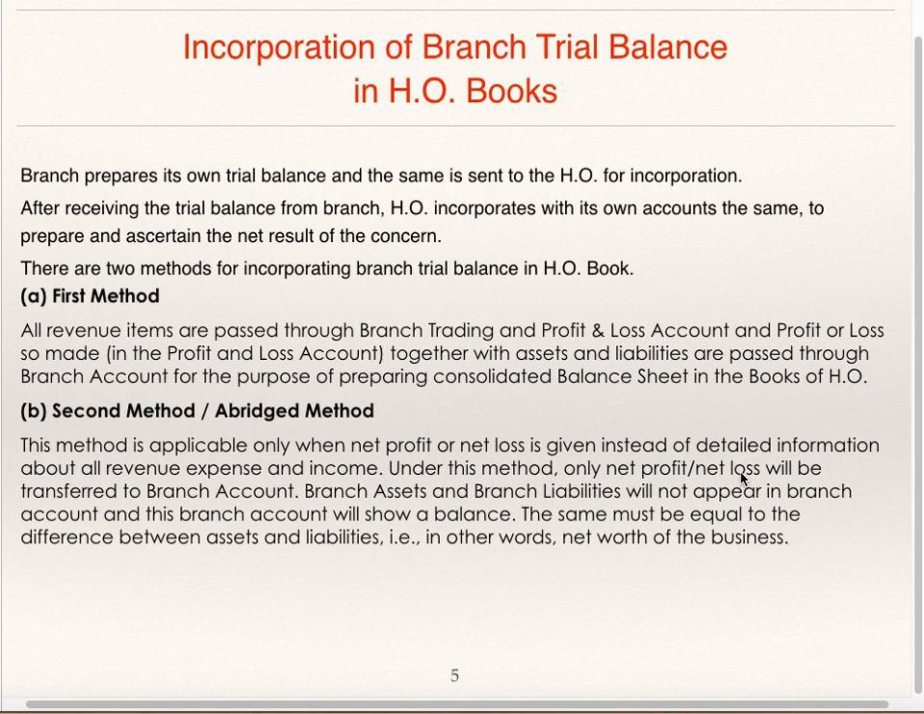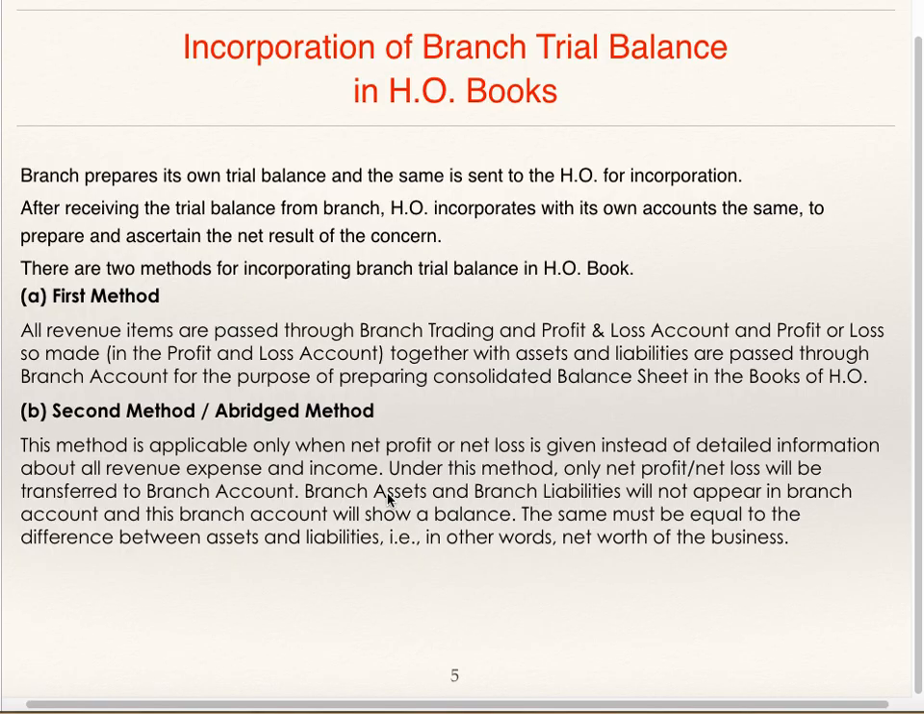Under this method, only net profit or net loss will be transferred to branch account. Branch assets and branch liabilities will not appear in branch account and this branch account will show a balance. The same must be equal to difference between assets and liabilities, in other words, net worth of the business. So as per abridged method, branch will send only net profit or net loss figure to head office, as well as it will give the list of branch assets and liabilities also.